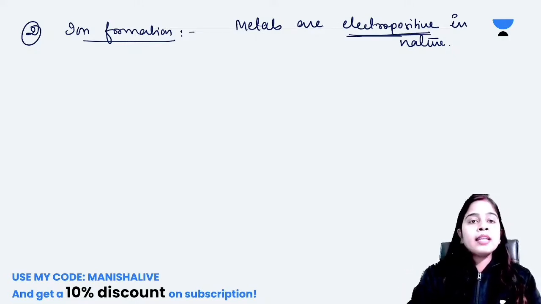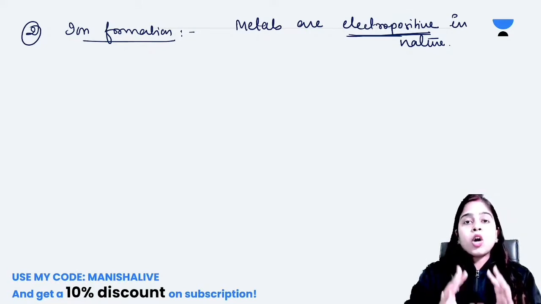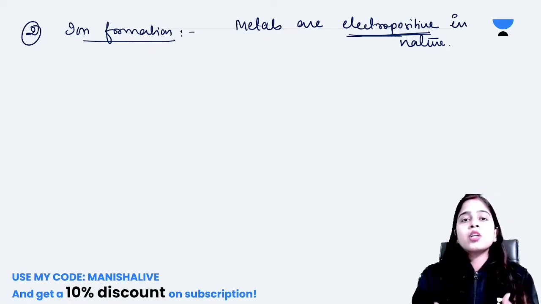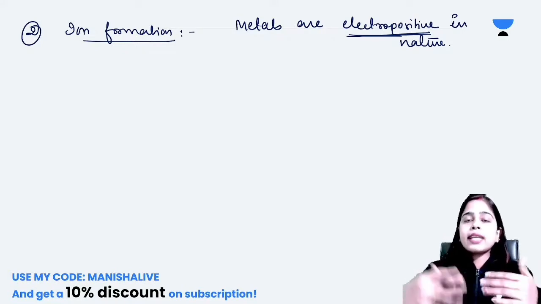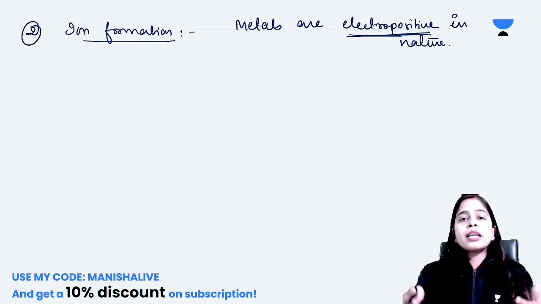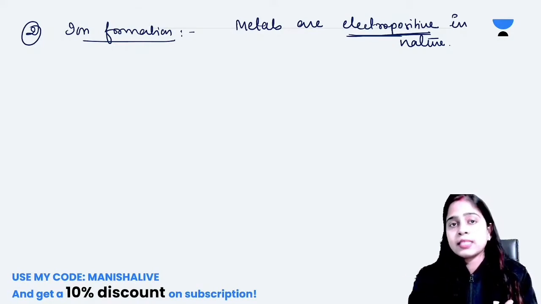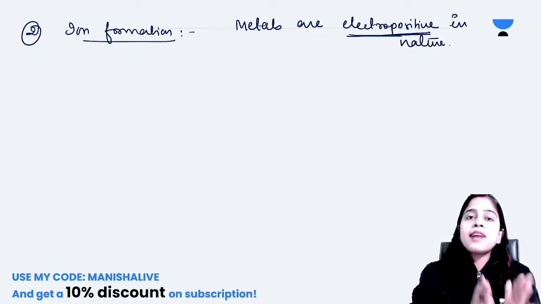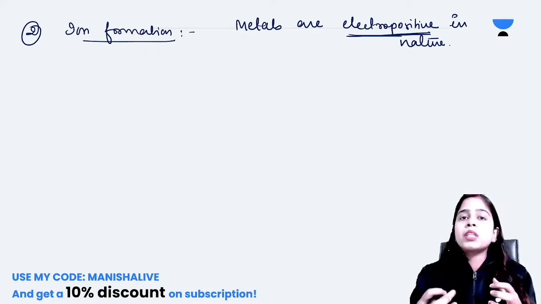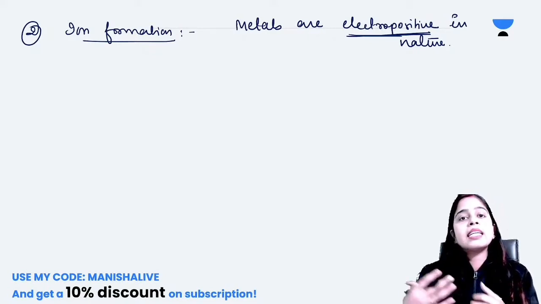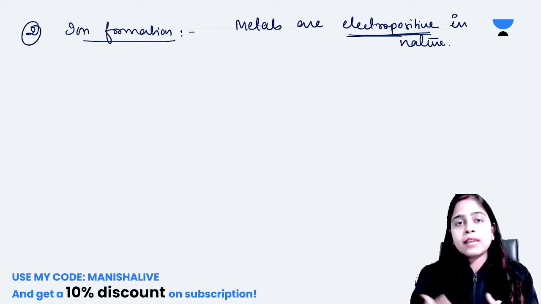Electropositivity means when an element is willing to lose its electrons very easily. Like metals, they don't want to keep the electrons. If somebody comes and asks for their electron, they will say, okay, take it. It means they are ready to lose their electrons very easily. Those types of elements are known as electropositive elements, and metals are generally electropositive in nature because the valence electrons are not firmly bound to the nucleus. So metals can easily lose that electron and become positive in charge, becoming a cation.